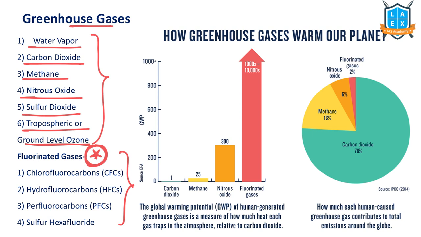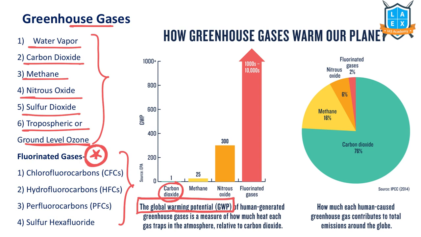Now let's understand an important term called global warming potential. That means each gas or each component in the atmosphere has its own potential. For example, we tend to compare gases with carbon dioxide.